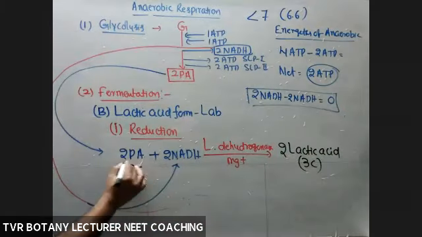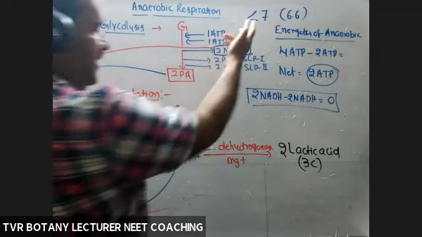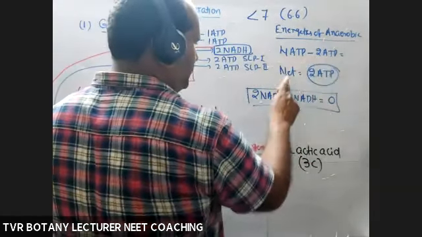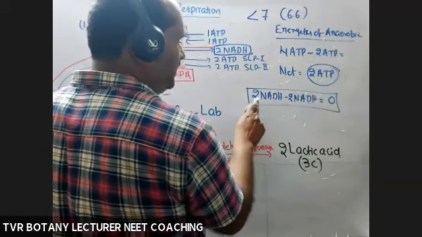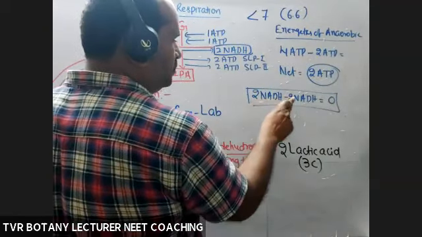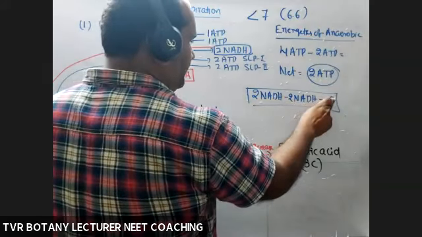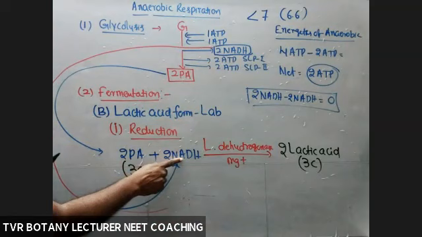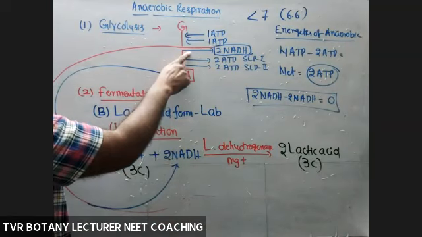No decarboxylation. Here also energy is less than 7%. Total ATP produced is 4 minus 2, a net gain of 2 ATP molecules. NADH: 2 produced, 2 consumed, net availability 0. The reducing power comes from NADH produced during glycolysis.